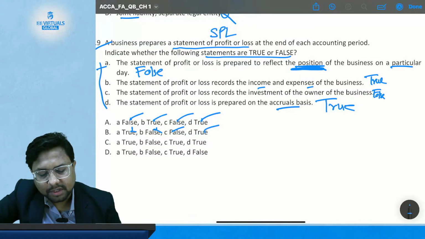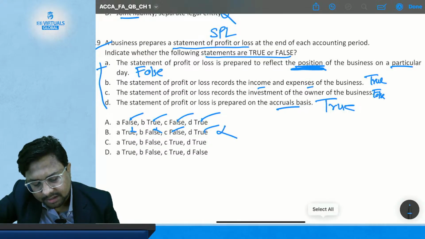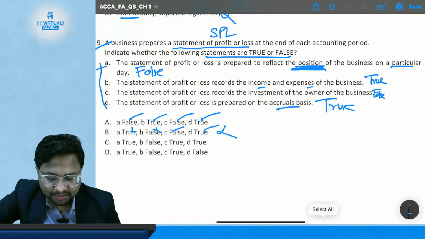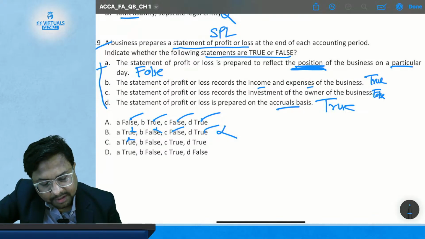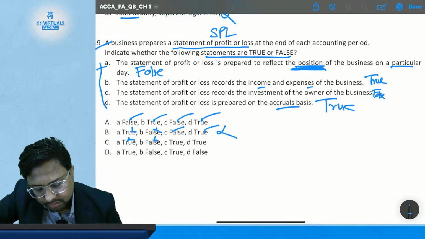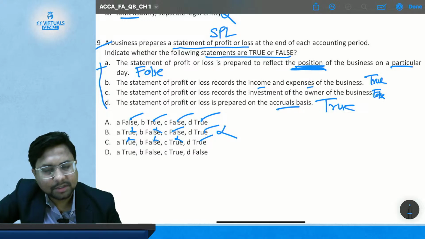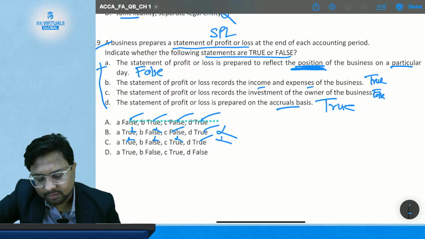So in option B there are two wrong answers, so this is not an answer. Option C. Statement A is true? No. Statement B is false? No. Statement C is false? No. Statement D is true? Yes. So this has only one correct answer, so this is also not a correct option.